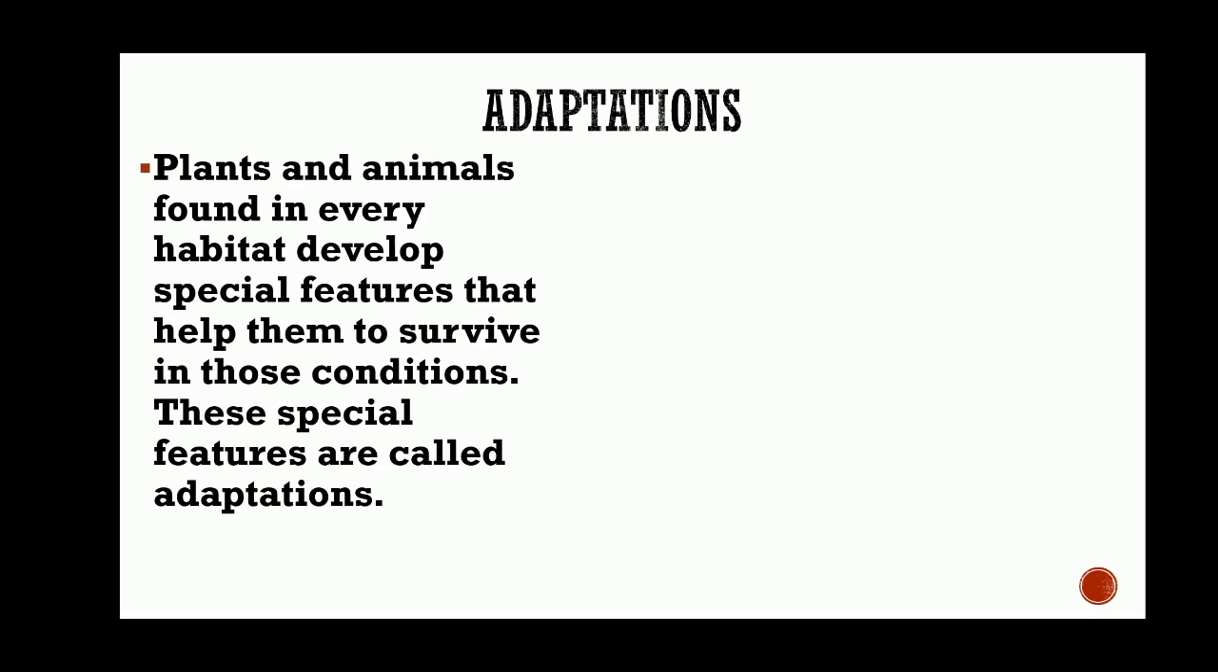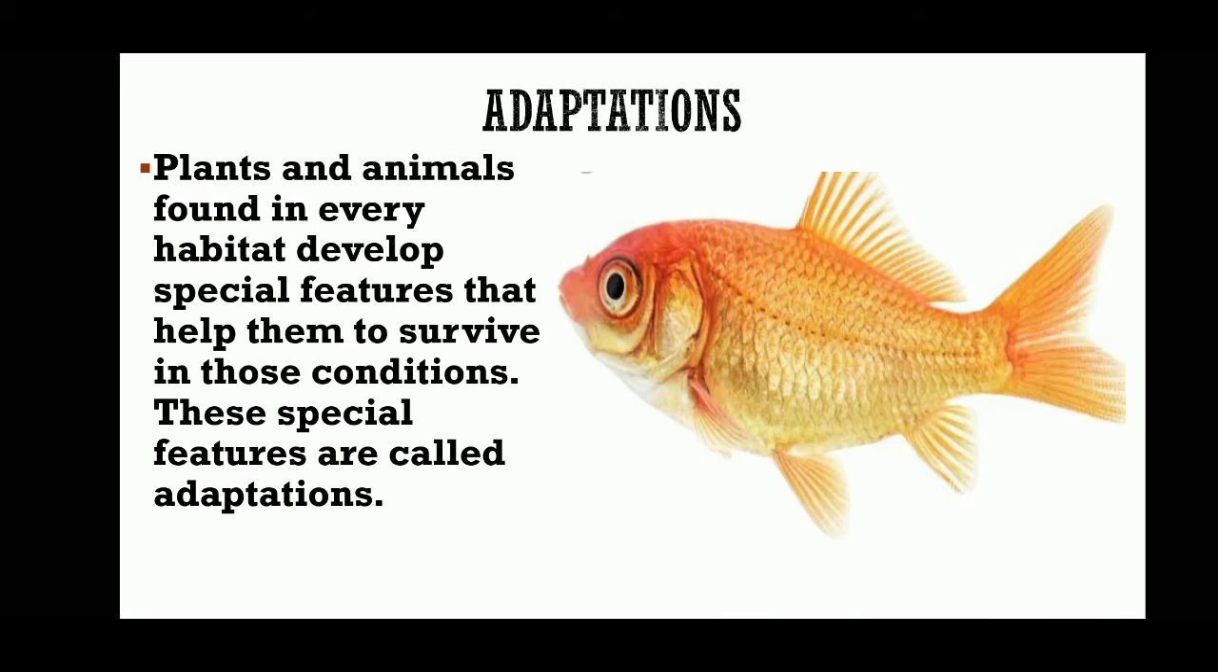So students, now let us see what is adaptation. Plants and animals are found in every habitat, and particular plants and animals which live in different habitats have developed some special features that help them to survive in that particular habitat. These special features are called adaptations. Let us see an example.